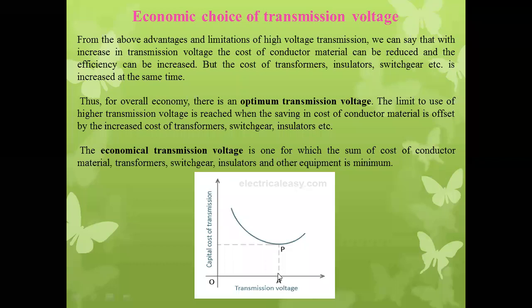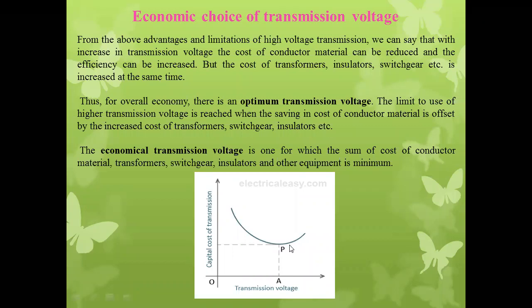Okay, but after reaching that voltage level A, as the voltage level gradually increases, the capital cost of the transmission line increases. Whenever the transmission voltage level increases beyond the limit, the cost of the transformer, conductor material, switchgear devices and insulators is going to increase.